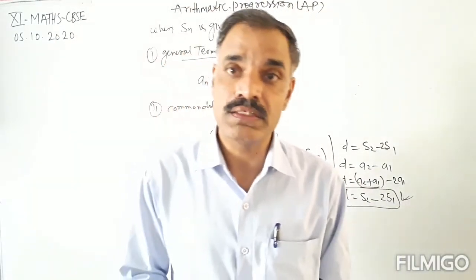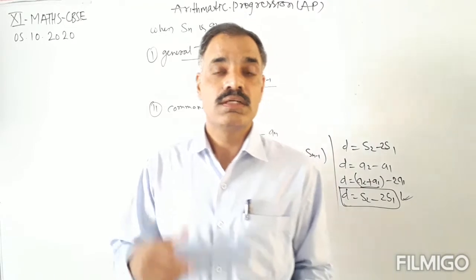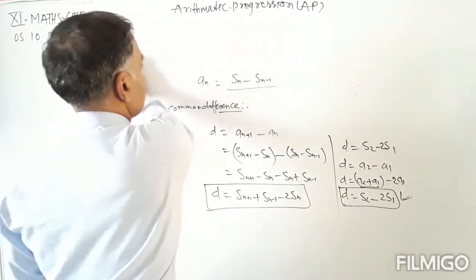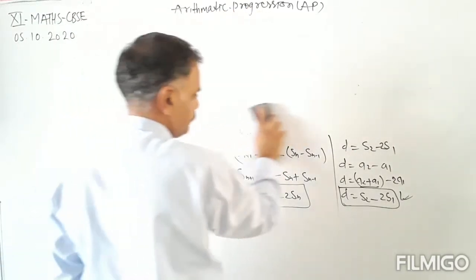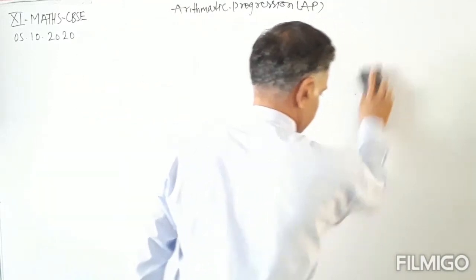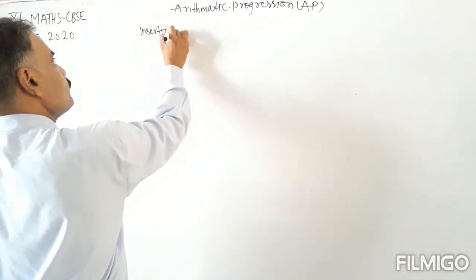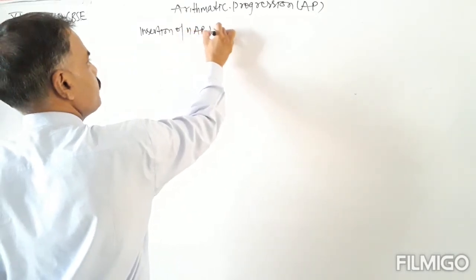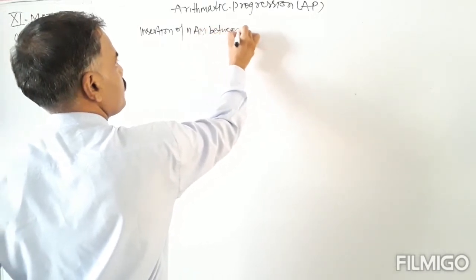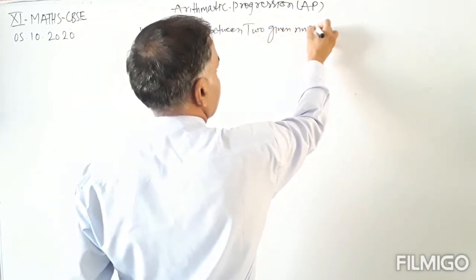Now we have the topic in arithmetic progression: insertion of n arithmetic means between two given numbers.